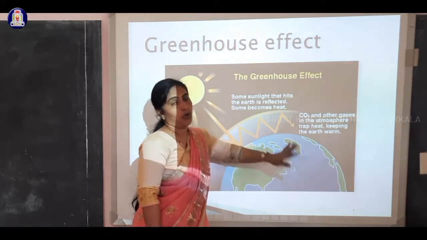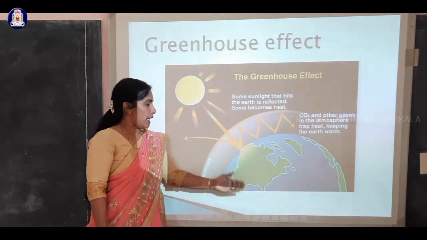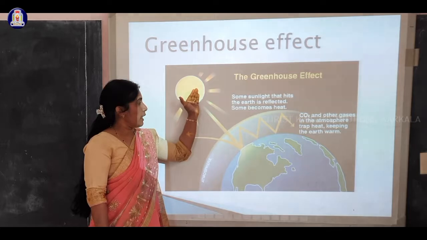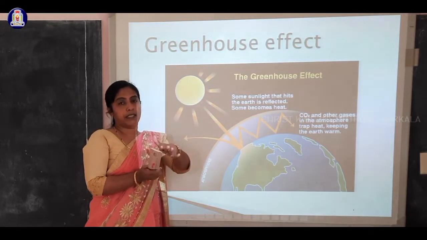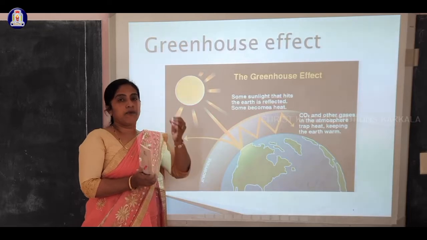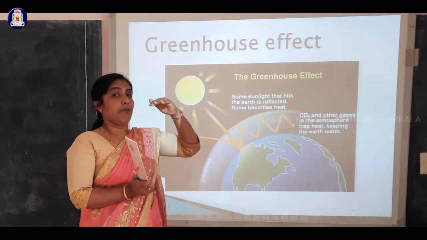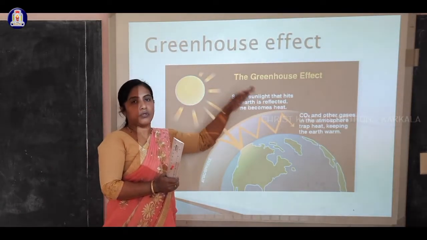Mainly on earth, plants absorb a high amount of carbon dioxide. If there are no plants, the carbon dioxide content stays in the atmosphere. Again from the sun also heat will be there, so there will be a warm temperature. If plants are less, then carbon dioxide and temperature will be more. The greenhouse effect should be there to survive.